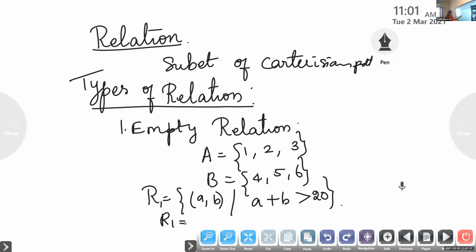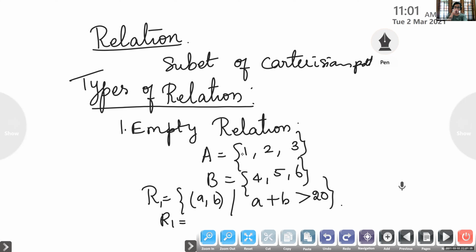Suppose I take 1 with 4. 1 plus 4, what will you get? 5. 1 with 5, 6, isn't it? 1 with 6, you get 7. Same way, if I take 2, 4. No, 2, 5, 7, isn't it? 2, 6, 8. Is it possible to get an ordered pair whose sum is greater than 20?